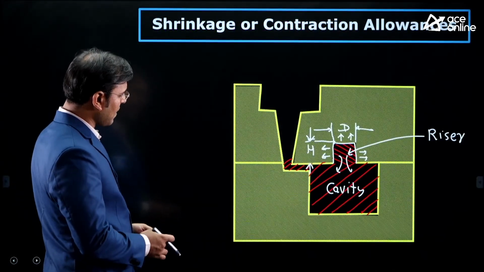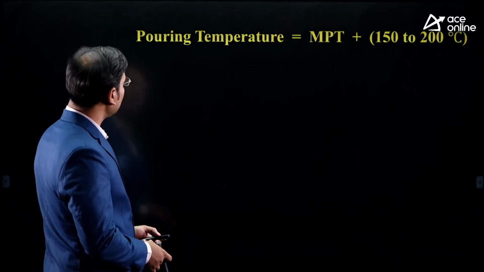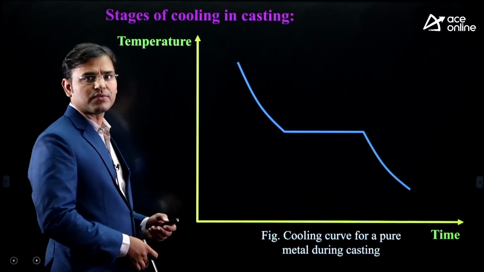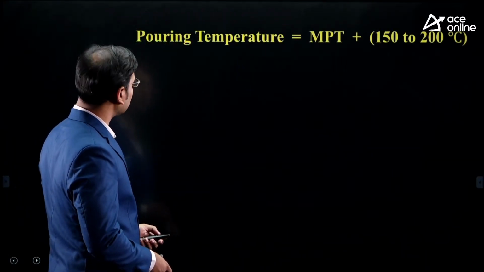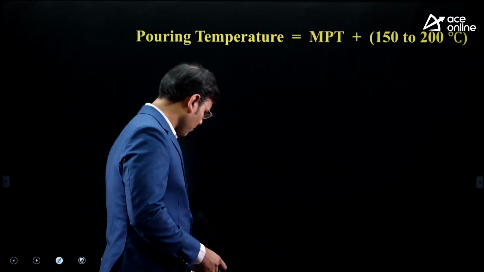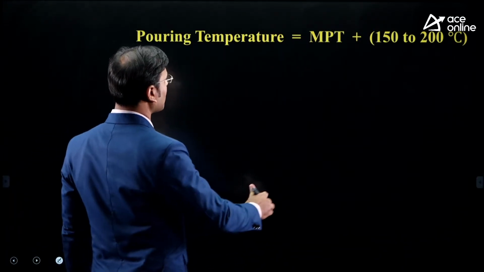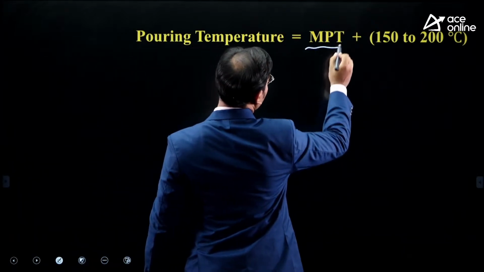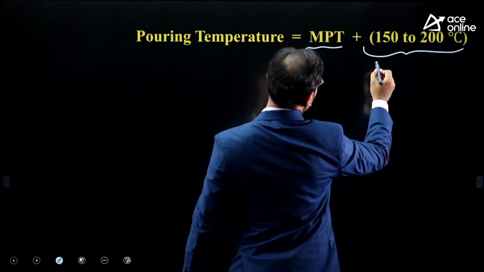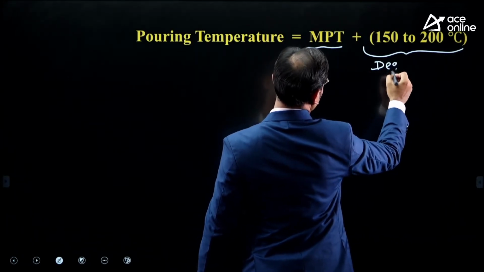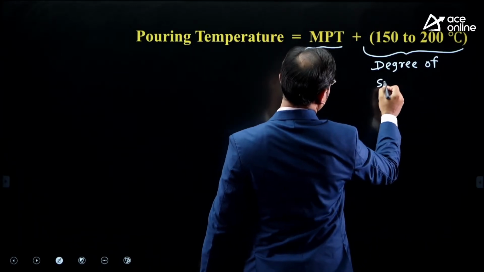Now see, for that we need to learn the stages of cooling in casting. But before the stages of cooling in casting, I want to tell you what the pouring temperature is here. The pouring temperature is equal to the melting point temperature of the molten metal plus the degree of superheat. This is the degree of superheat.